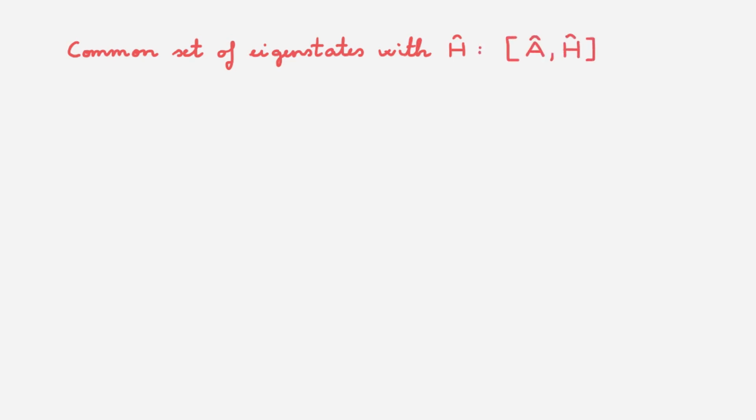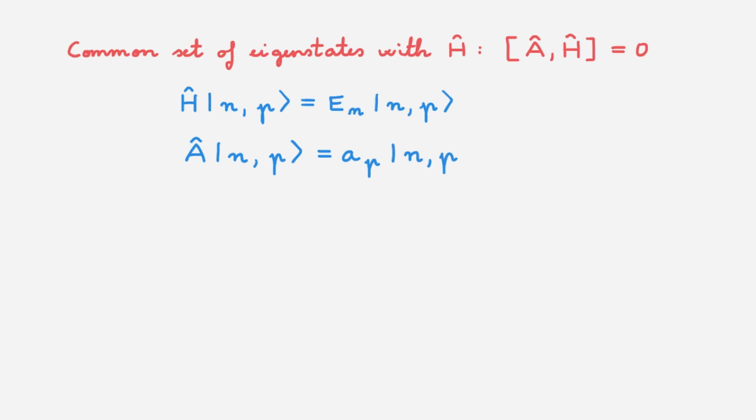The next important property of a constant of motion is that we can always find the common set of eigenstates with the Hamiltonian. This property arises directly from the fact that a constant of motion commutes with the Hamiltonian. We know from the video on compatible observables that we can always find the common set of eigenstates for two observables that commute. This means that we can write the eigenvalue equation for the Hamiltonian like this, and we can also write the eigenvalue equation for the observable A like this.